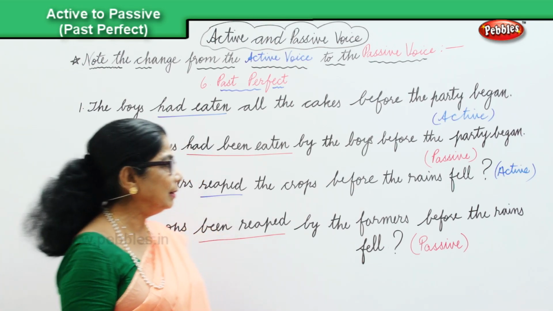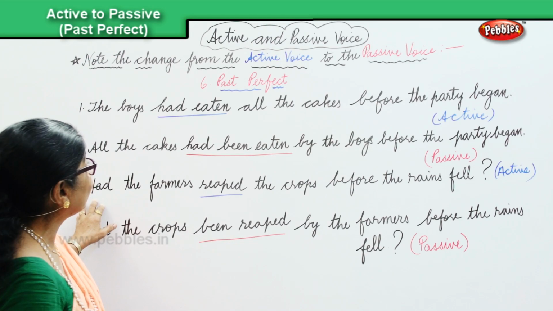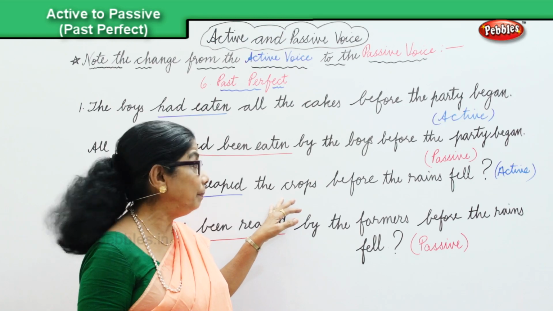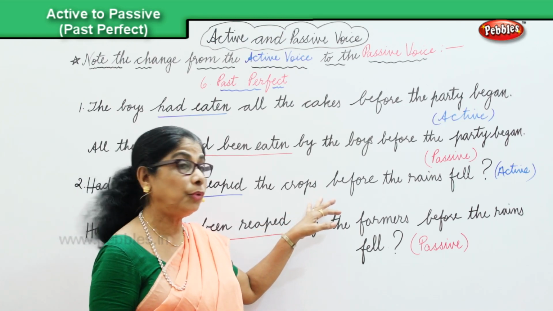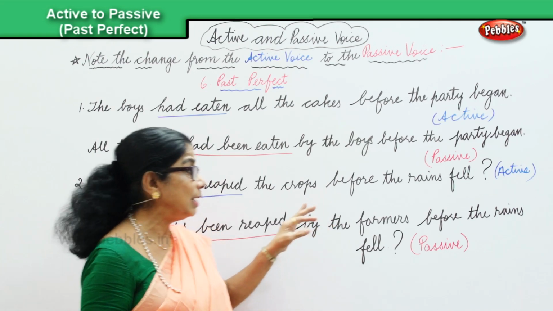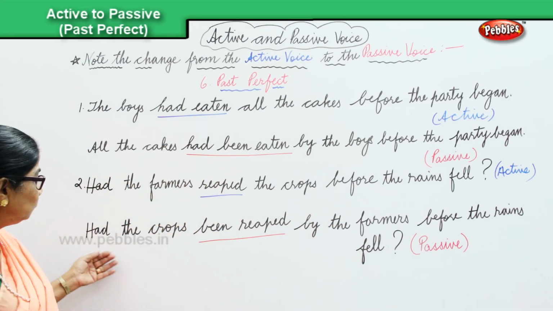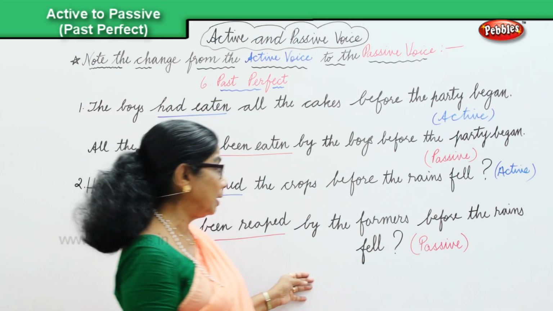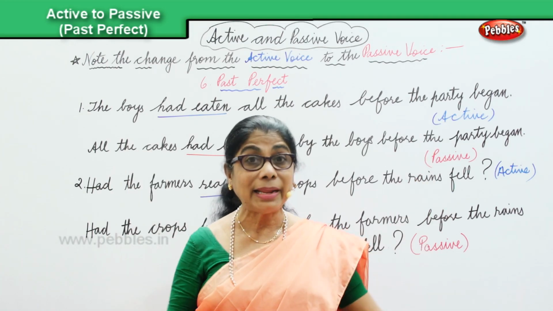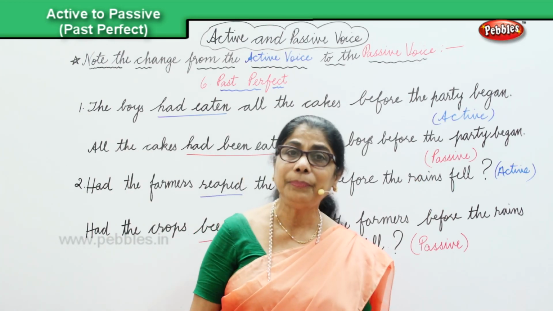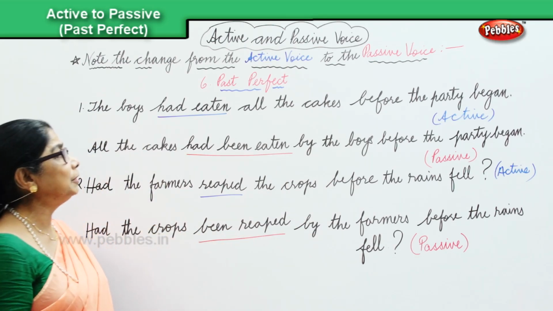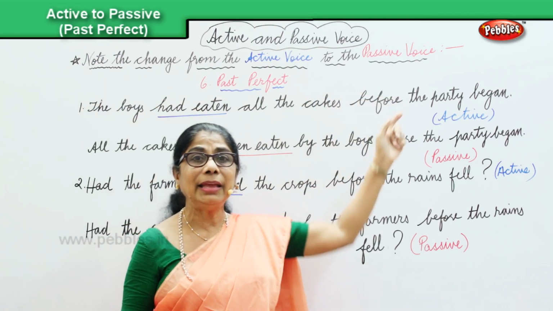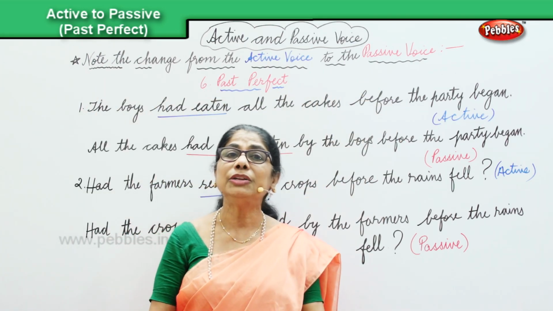Passive voice. And in the second sentence we have the active voice in the past perfect. Had the farmers reaped the crop before the rains fell? That's the active voice. And finally the passive voice changeover in the past perfect. Had the crops been reaped by the farmers before the rains fell? That's in the passive. Okay? So we looked at two sentences in the past perfect and we noted the changeover from the active into the passive voice in the two sentences.